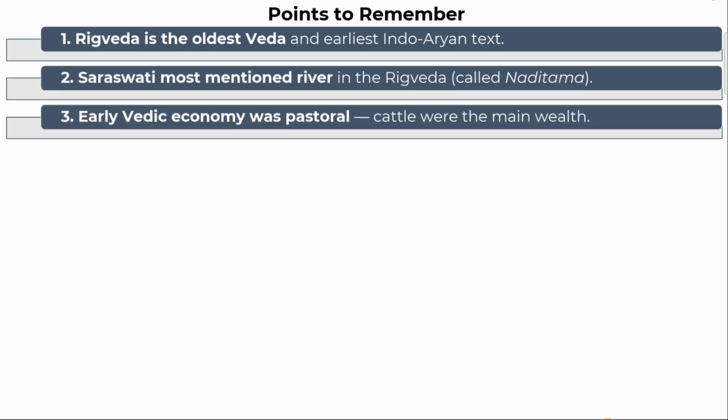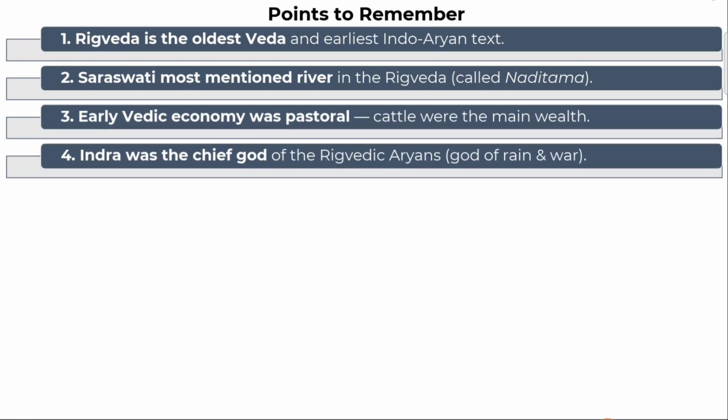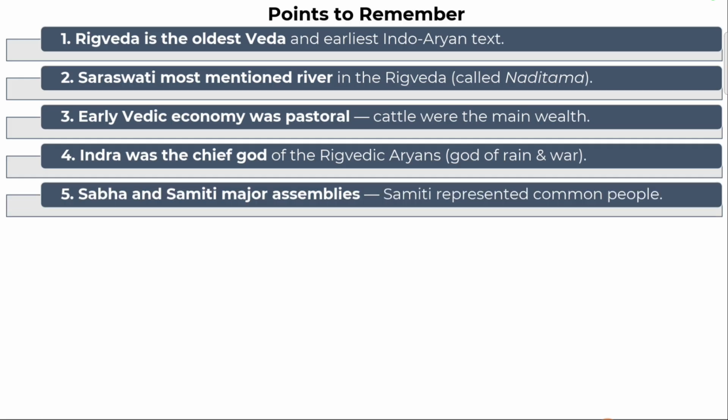Point number 3, early Vedic economy was pastoral. Cattle was the main wealth. Next point, Indra was the chief god of the Rigvedic Aryans. He was the god of rain and war. Point number 5, Sabha and Samiti were major assemblies. Samiti represented common people and Sabha represented the eldest people.